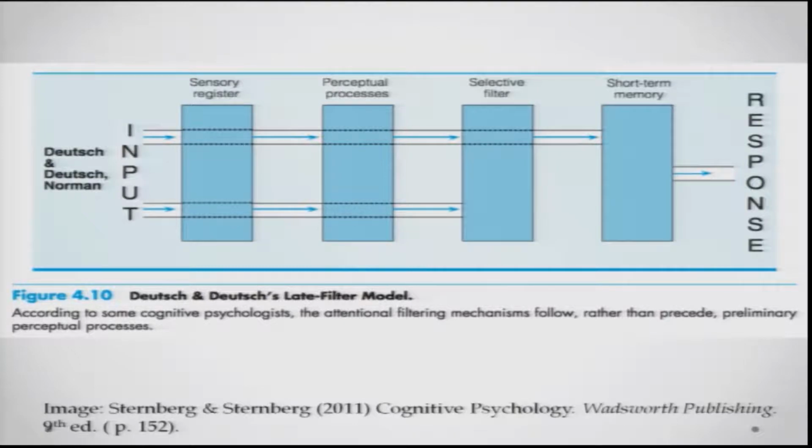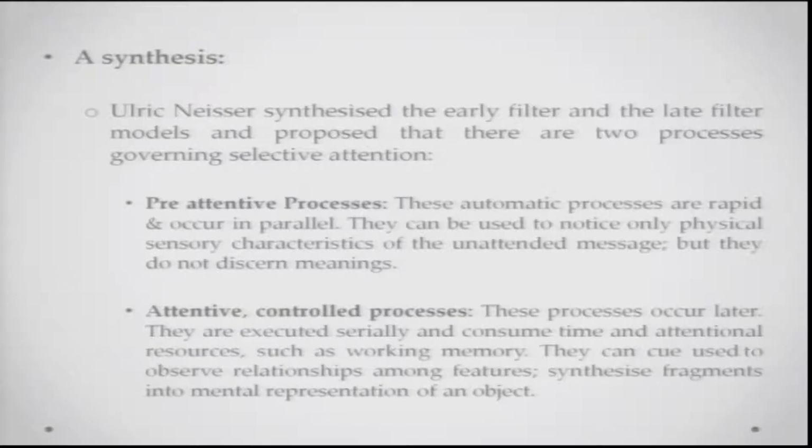They are saying that the selective filter is applied even after the perceptual processing has happened. Now, you can see how these three models differ from each other as to where this filter has been applied. Ulrich Neisser was going through all of these kinds of models and he wanted to synthesize the early filter and the late filter models. So, he proposed that there are two processes that govern selective attention.